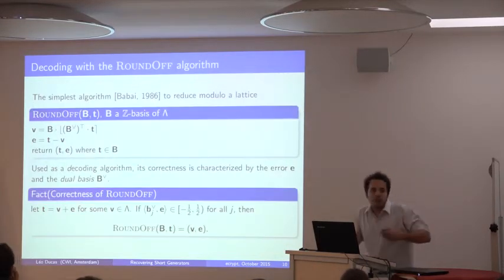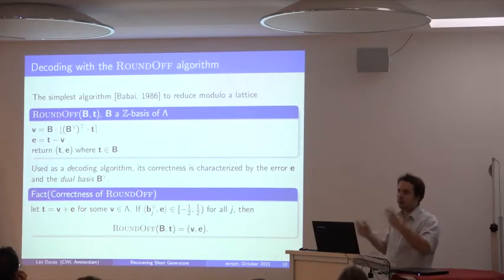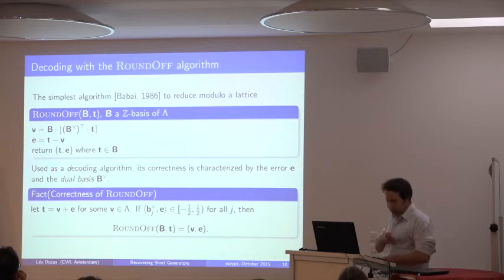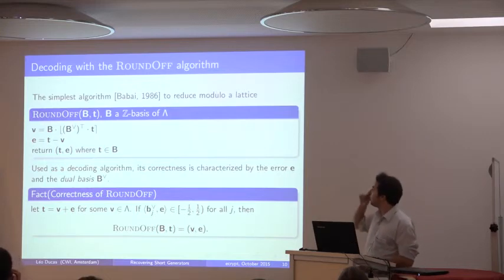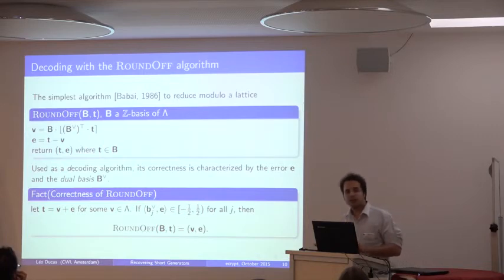So now the question is, we want to do this algorithmically. It's nice to view mathematically that there is a fundamental domain, a cone, etc. But how do you do this algorithmically? So you need an efficient algorithm to reduce modulo a fundamental domain. And there is a very simple algorithm for this. There are much fancier algorithms for this, but this one has the nice property that it is very, very easy to study, in the sense that you can express its correctness very simply. So I'm going to go over it.